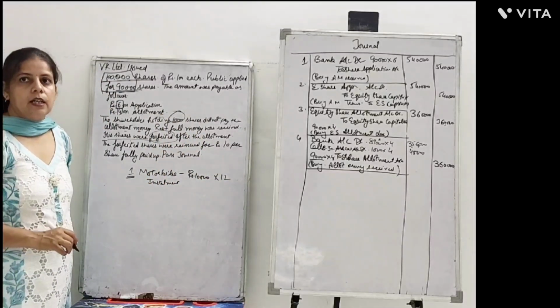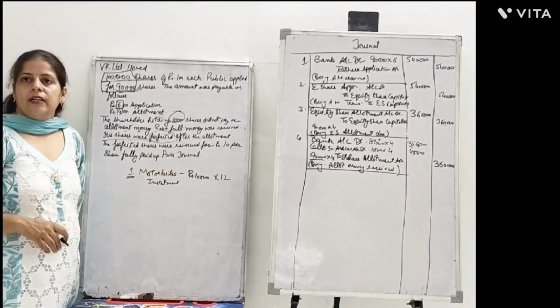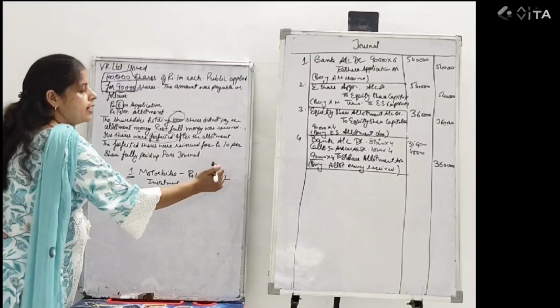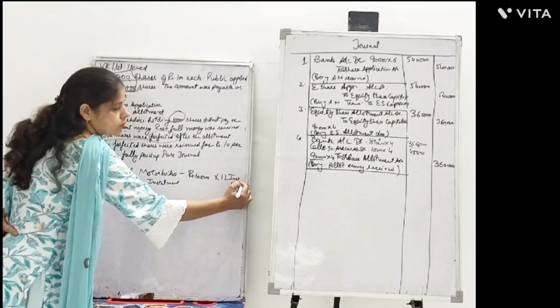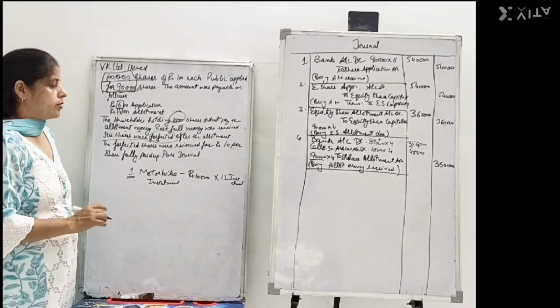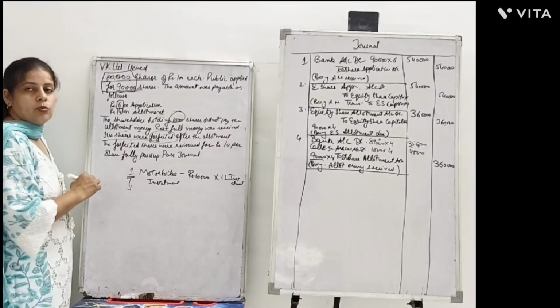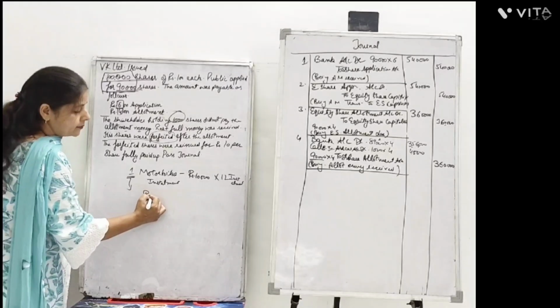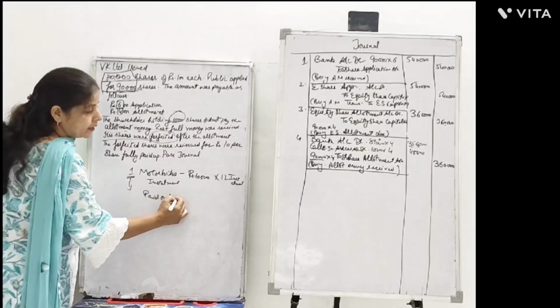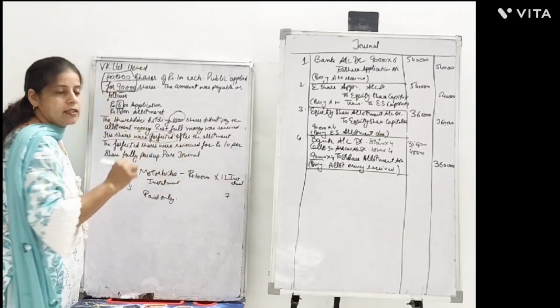So the bike would be of value 1,20,000 if there are 12 installments and each installment is of rupees 10,000, right? The person to whom this bike was sold, let's say he has paid only, supposing it to be, 7 installments.